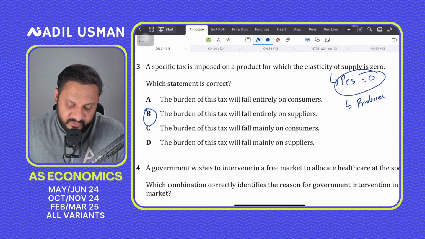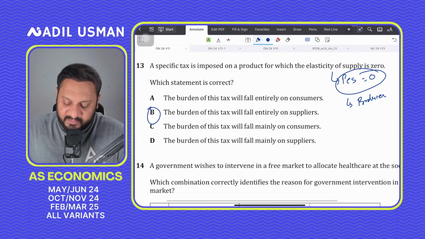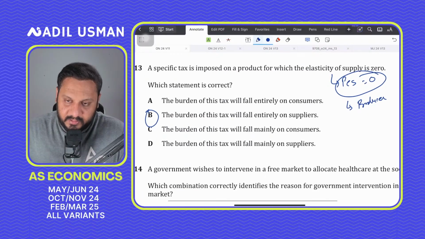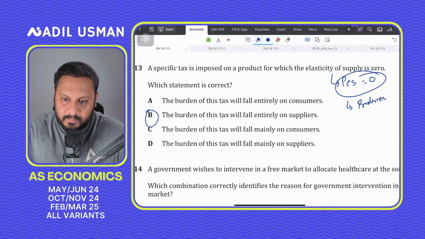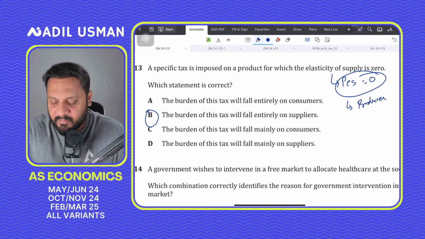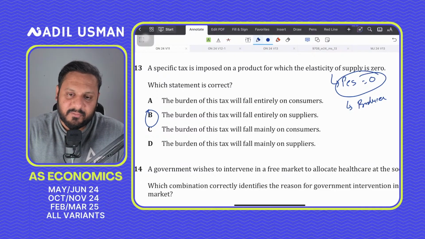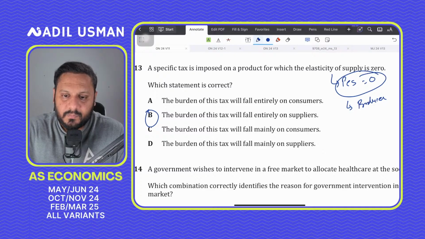Question number 13, and if supply would have been perfectly elastic, then in that case the burden of the tax would have fallen more on the consumer. So if your supply would have been perfectly elastic, the tax burden would have fallen on the consumer. ठीक है,